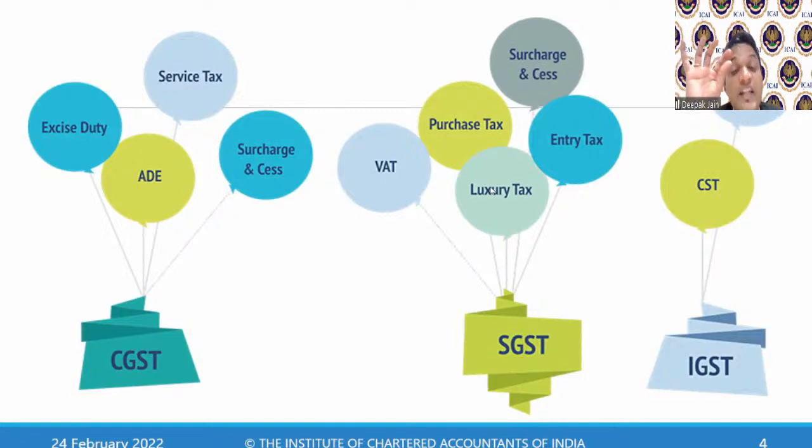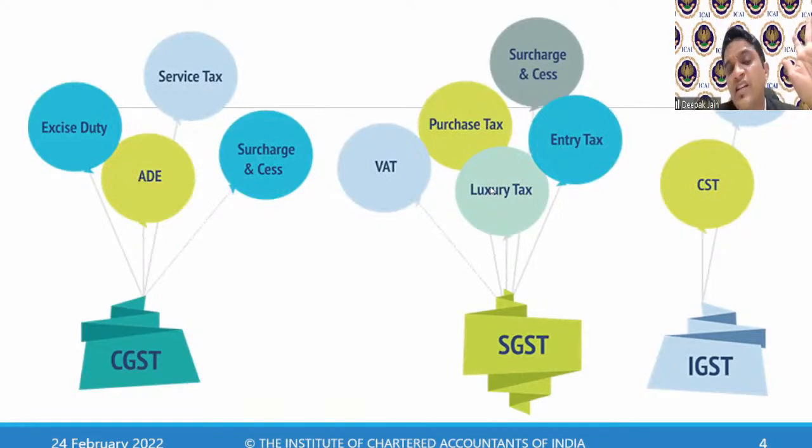IGST, the full form is Integrated Goods and Services Tax. Why is it not called an interstate tax and instead an integrated tax? Because it integrates the local taxes, the CGST and SGST, which you would otherwise need to pay on an intrastate transaction. So we have understood interstate transactions. Now we will understand what an intrastate transaction is.